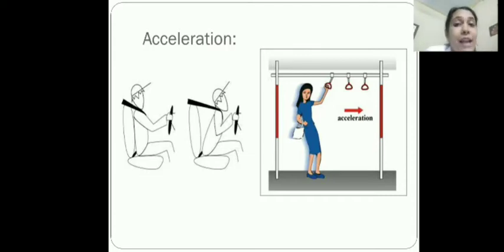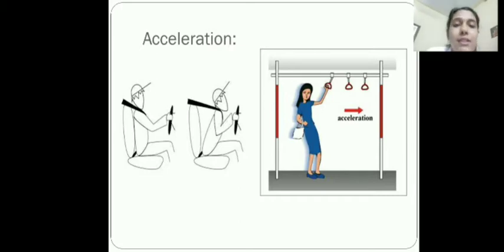In physics, acceleration means a change in velocity or a change in speed of the object. This change can be increase in velocity or decrease in velocity. Also, when a car moves faster, its velocity is increasing. That means there is a change in velocity and it is said to be accelerated.